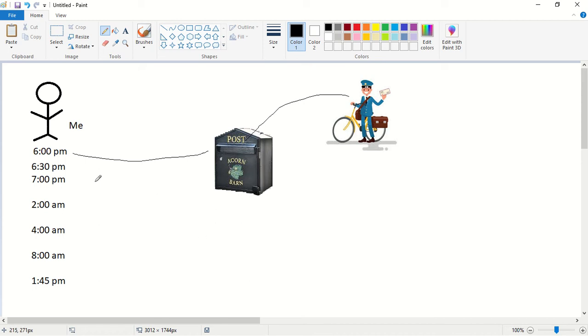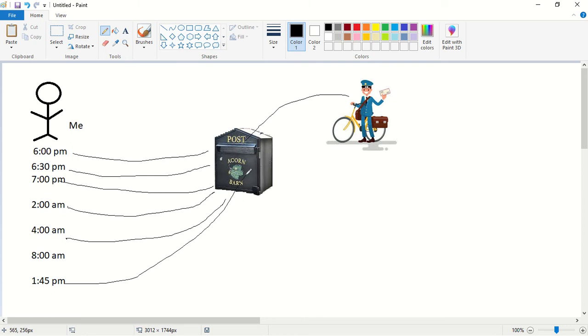So what I was doing in the first approach was checking whether I got any letter or not, for every half an hour. Is this approach recommended? This approach is not recommended.